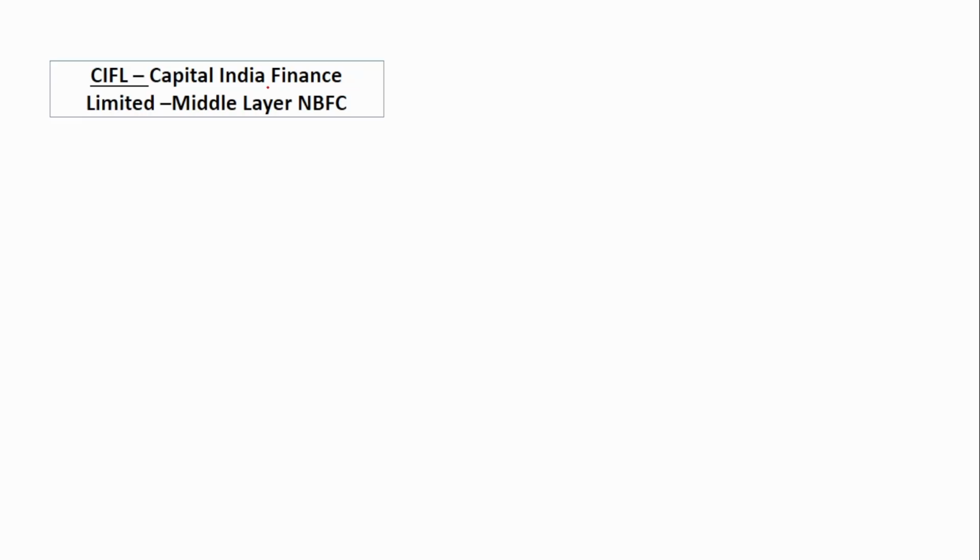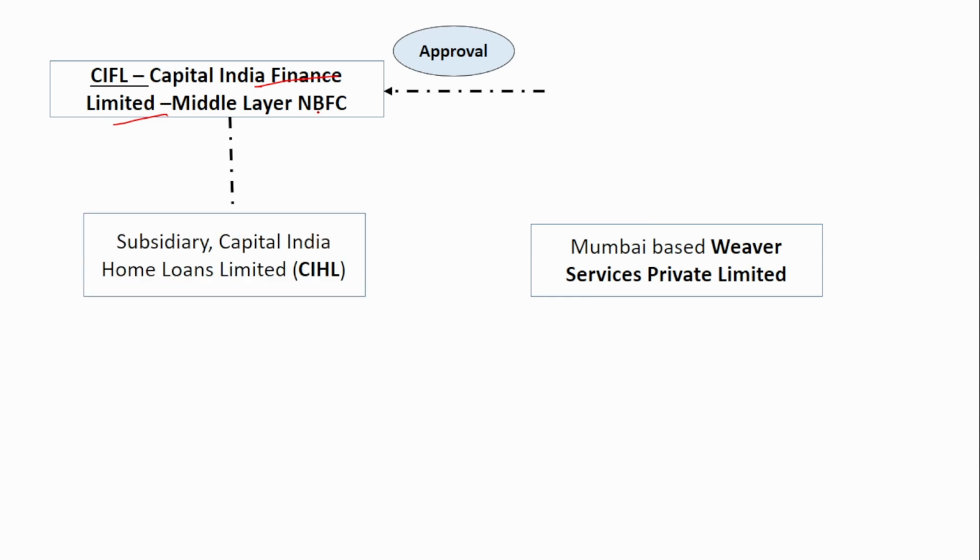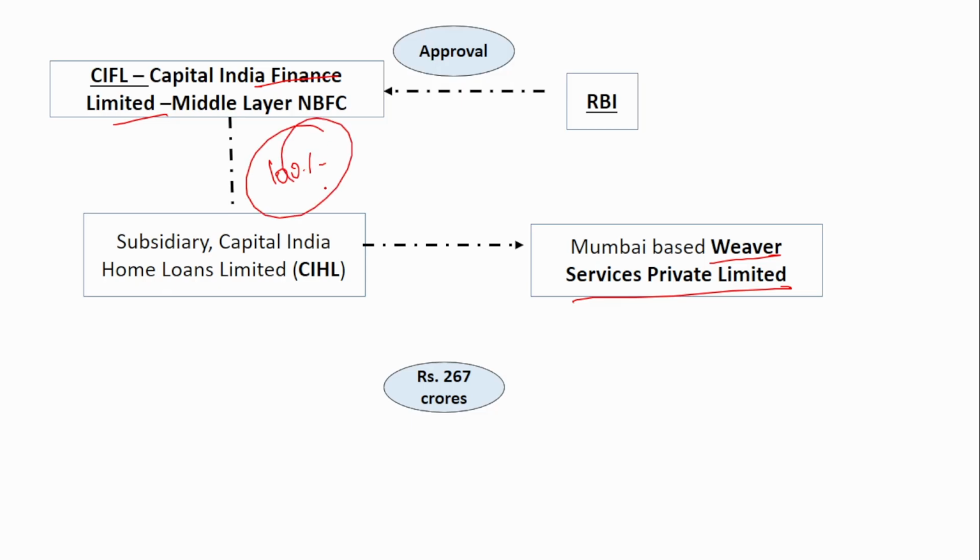Next is Capital India Finance Limited. It is a middle layer NBFC. It has received approval from the Reserve Bank of India to sell its subsidiary to the Mumbai-based Weaver Services Private Limited. CIFL is selling 100% of its stake, the entire shareholding has been transferred, it is not even going to hold 1% shareholding.